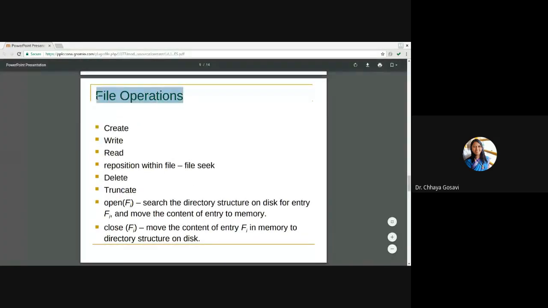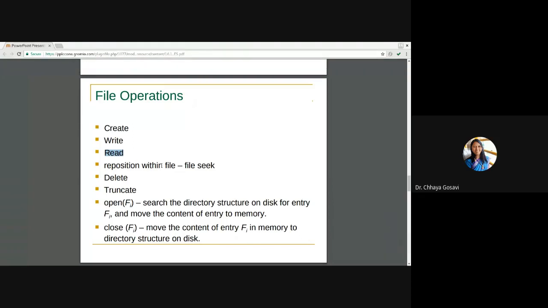Operations on files. You should be able to create a file. You should be able to write into a file, and read from a file which is already created when you just want to read the data. Then reposition within a file, that is the file seek function. It means if you want to read only the third record, the pointer should go directly to the third record and you should be able to read that part of a file, not all the data in a file.